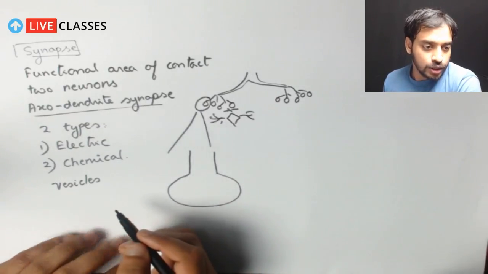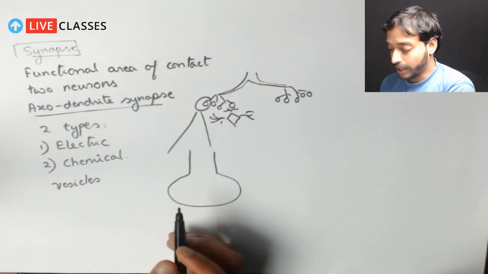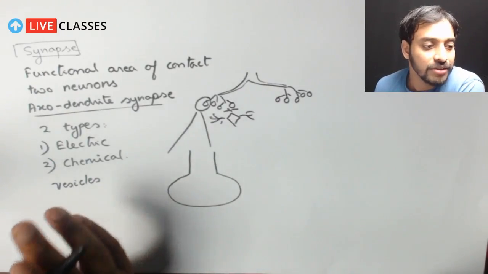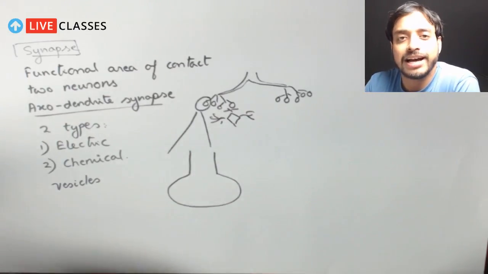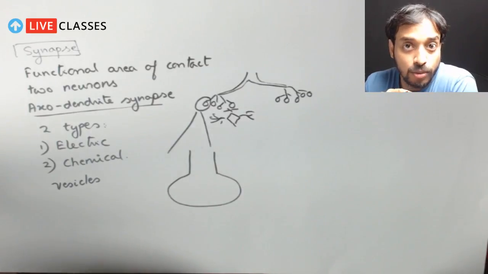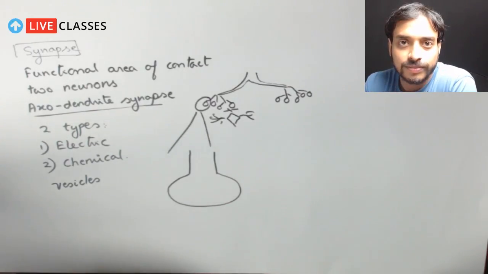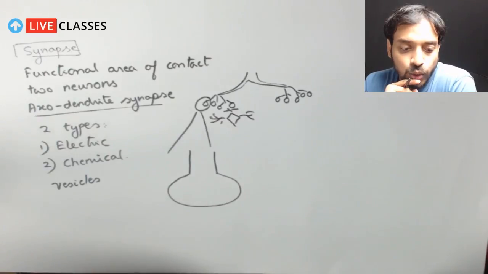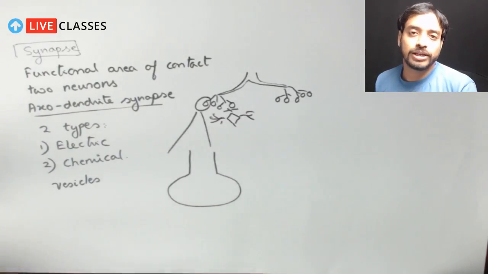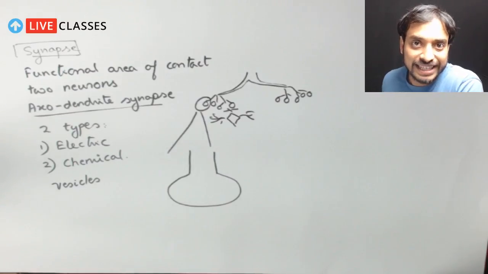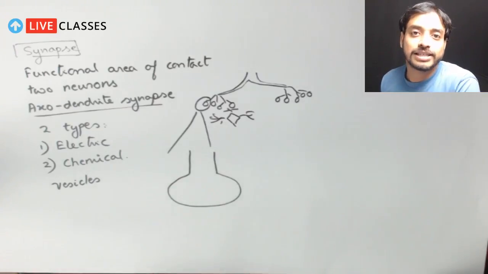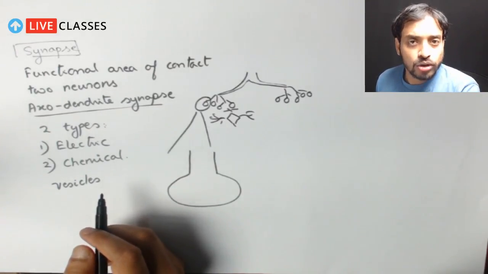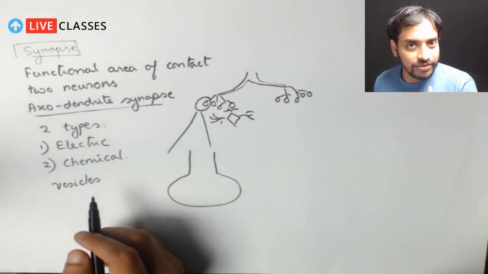Okay, so Shweta, you have asked what is the size of the neurons? Interesting question. The size of the neurons actually varies. If I tell you which is the largest, can you tell me which is the largest neuron in our body? If anyone knows, can you just comment it? Largest neuron in our body. Quickly. So I'll just answer you. The largest neuron is present between our knee and the toe. Not the toe, the heel and the knee. So that is the area which has the largest neuron. Some neurons are quite large, some neurons are small. So it varies in length. Correct?